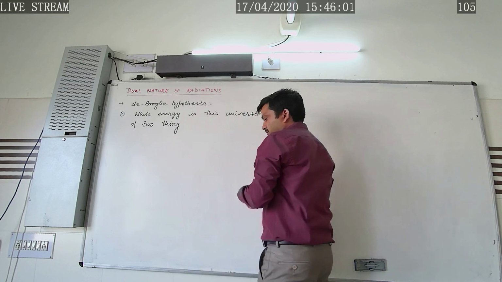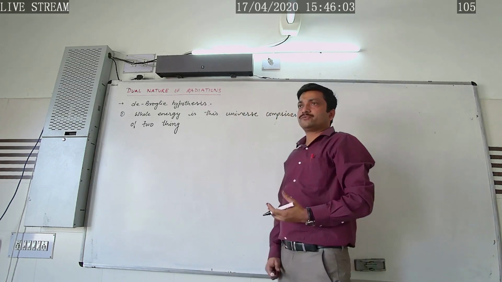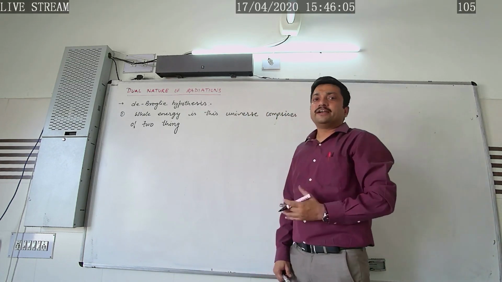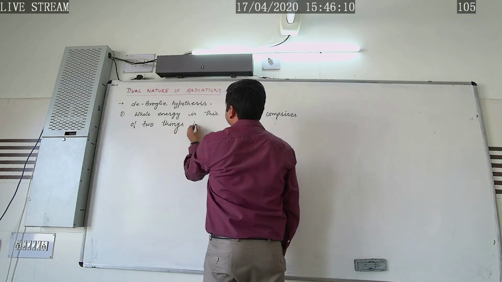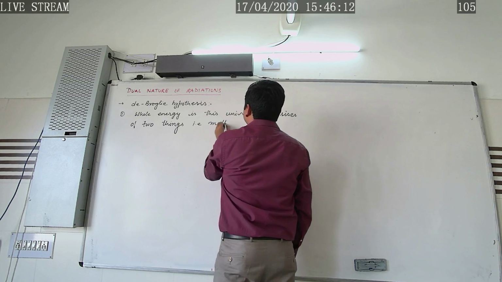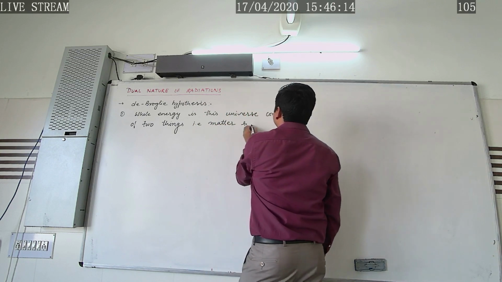Or simply we can say the whole universe is made up of 2 things, that is matter and radiation.